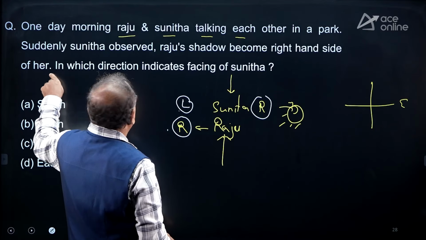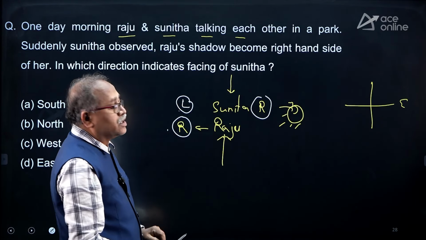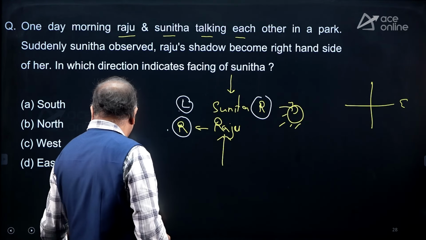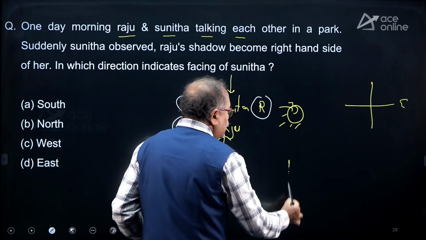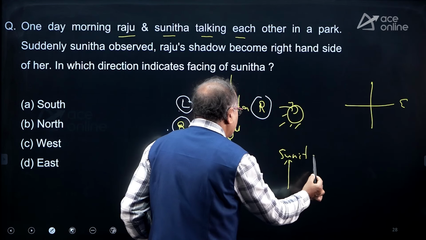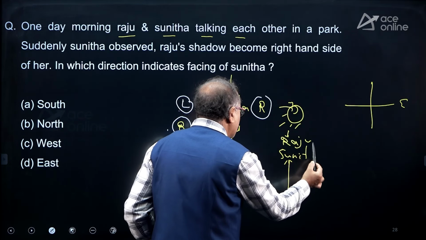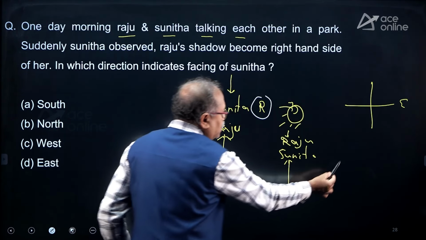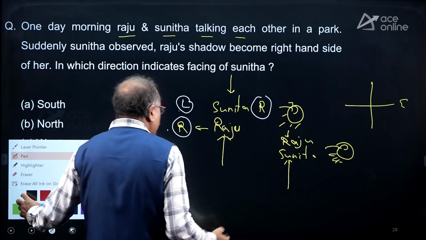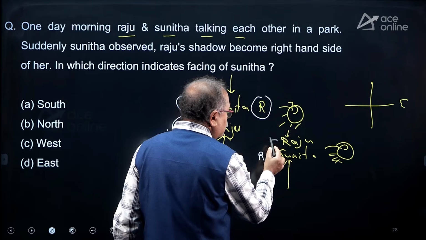But it is said that the shadow became right hand side. That means they are sitting in the reverse way. So the sitting arrangement comes in this way. Here it is Sunita, and here it is Raju. As the sun rises from this part, here the shadow is Sunita's right hand side and Raju's left hand side.